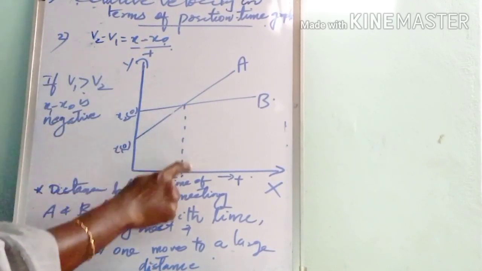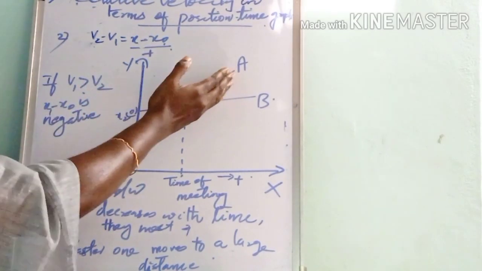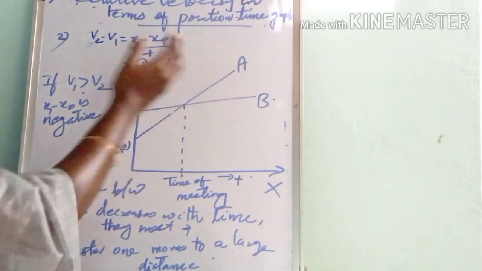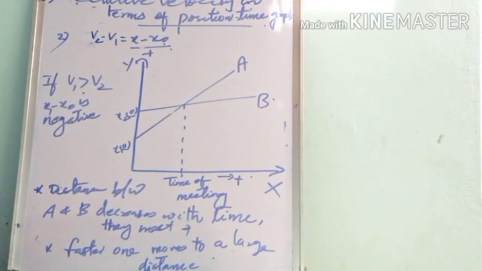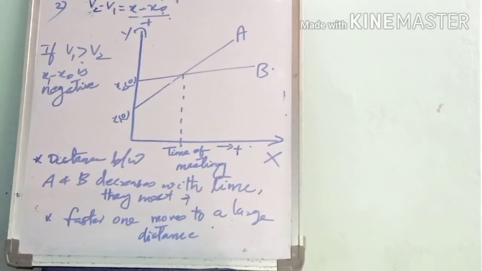This represents the time of meeting. They meet, and the faster one moves to a larger distance. This is the position time graph of two objects that move with unequal velocities.